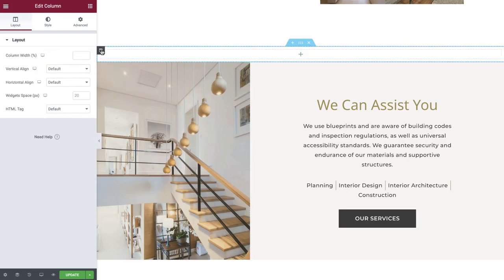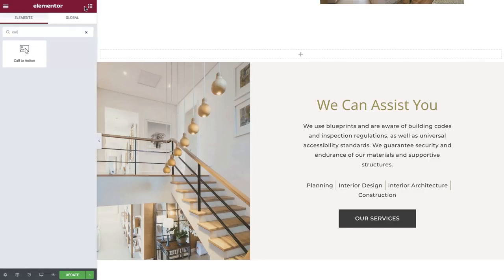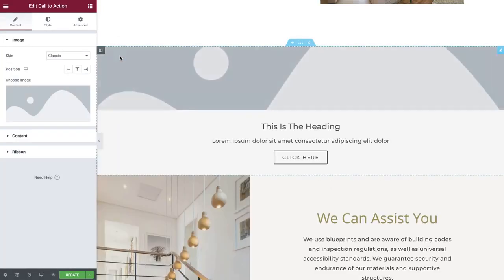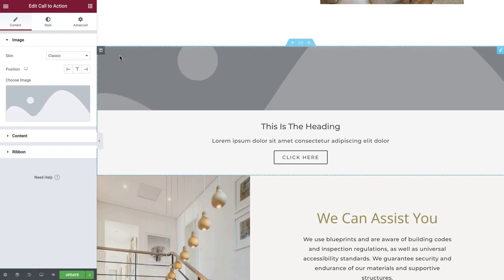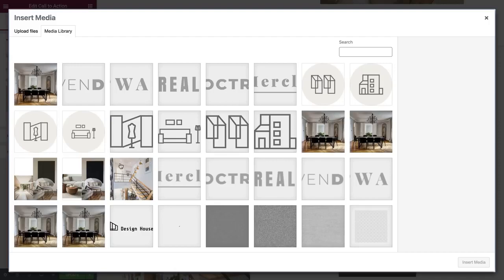Select the column and in the Advanced tab, delete any extra padding. On the Widgets menu, search and drag the Call to Action widget into the column. The Call to Action widget has many options which can help us create complete sections just by using this widget. Set the image position to left and select your image.